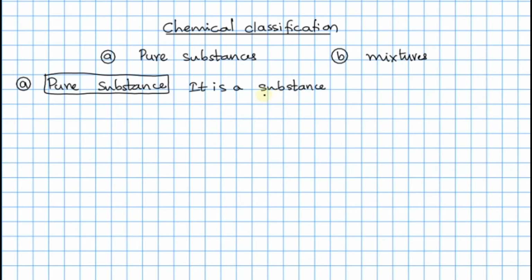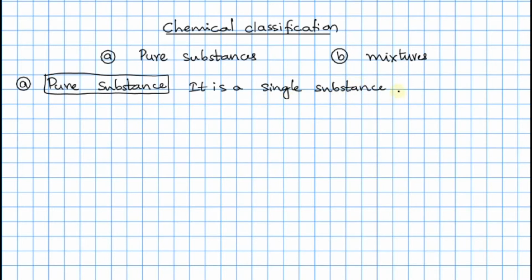And one more thing, it is a single substance. And this is so pure that we cannot differentiate the particles, or identify different particles here. We can say that all the particles or all the substance have the same properties and the same observations or the same view.